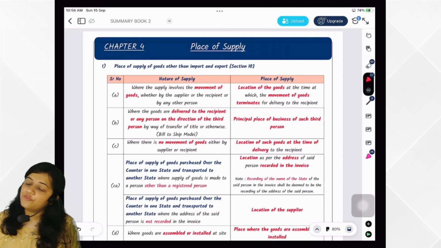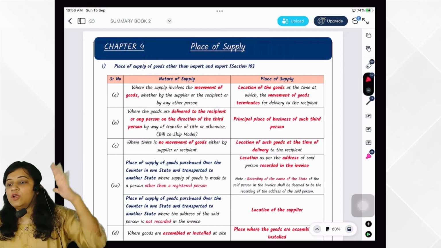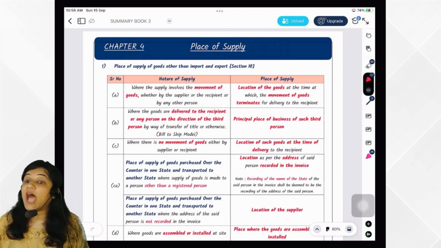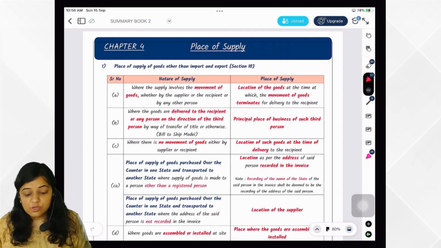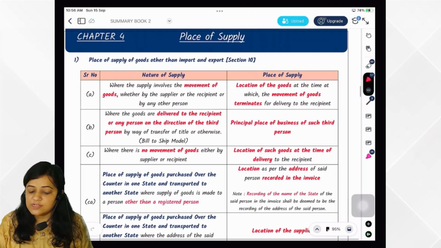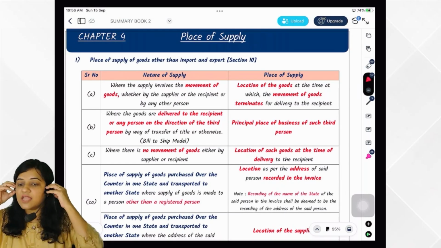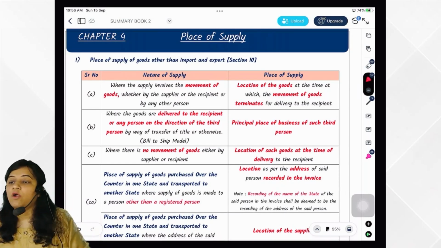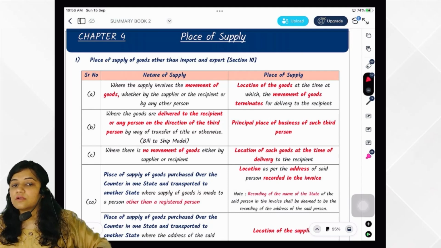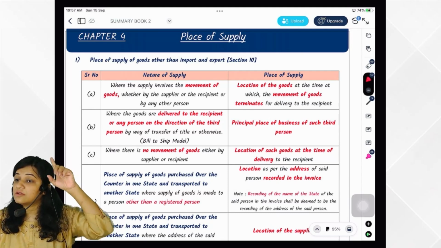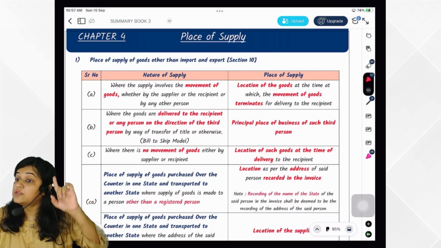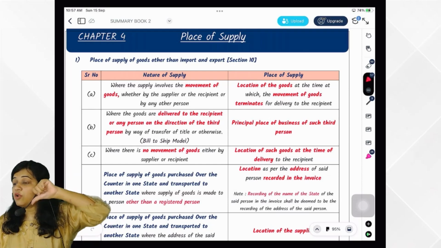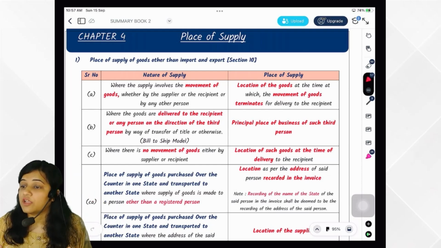Got it? So first of all, whatever sections we are studying in this chapter are of the IGST Act 2017. So section 10, first and most important, section 10 of IGST Act 2017. What does it talk about? Place of supply of goods, other than import and export. Section 12 talks about services. Here we are talking about goods.